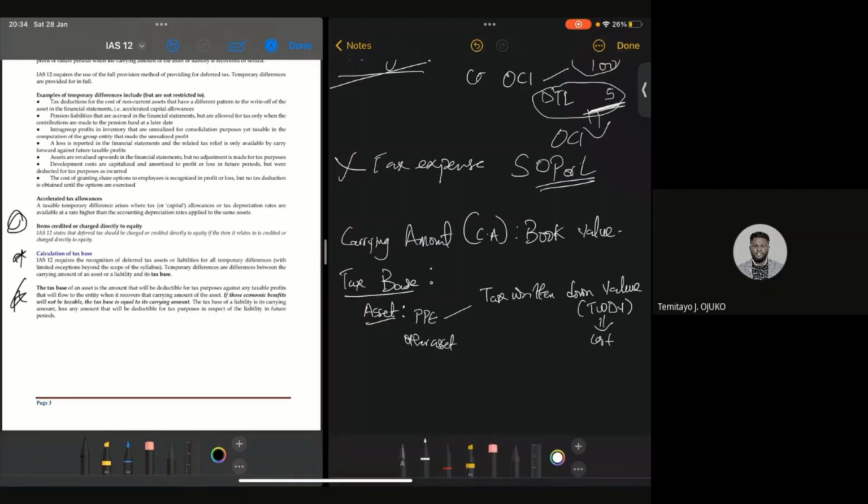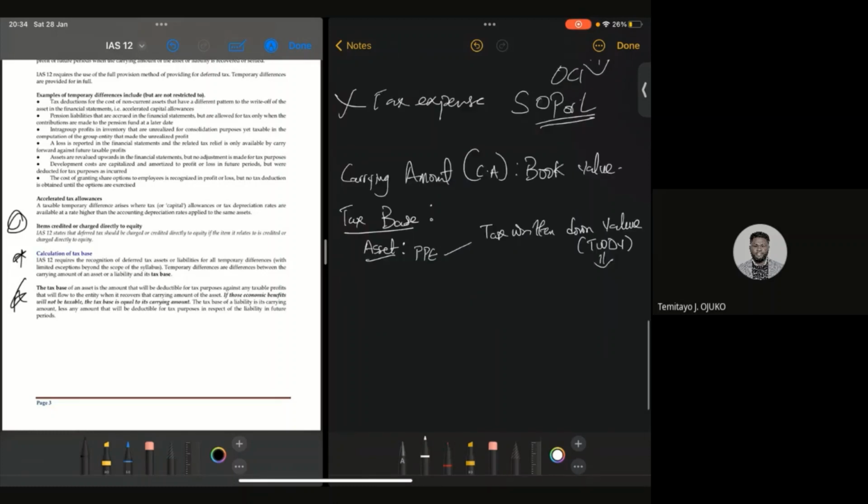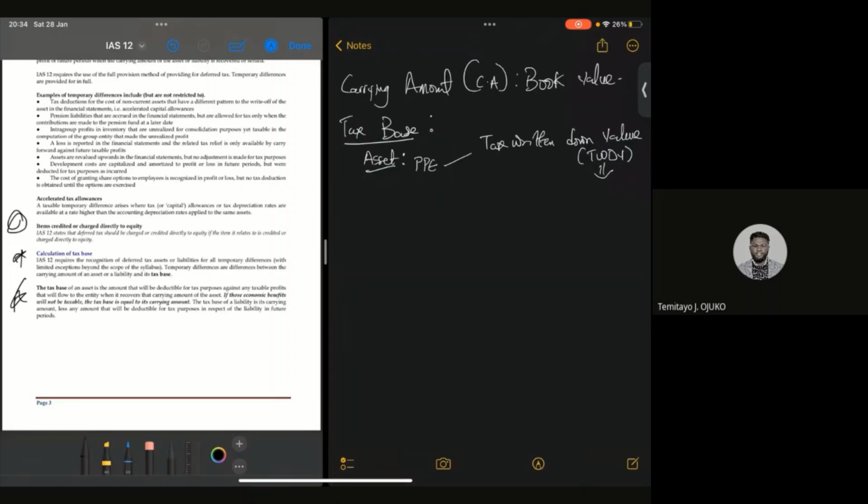We're going to come back to that. This is always the cost of an asset, the historical cost, less what? The historical cost of an asset less the capital allowance. That is your tax written down value. Very straightforward, not difficult.